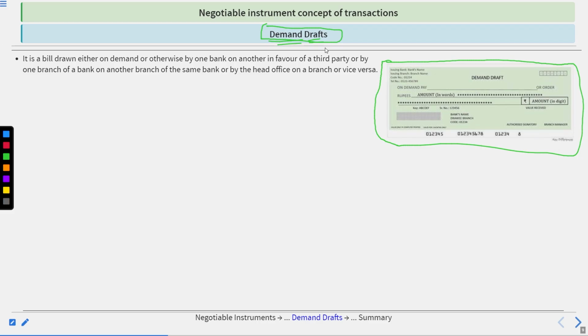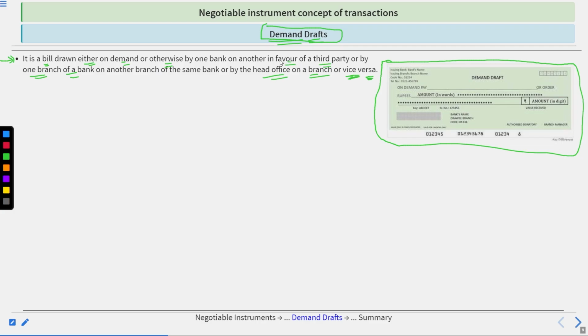Let's understand. It is a bill drawn either on demand or otherwise by one bank on another in favor of a third party, or by one branch of a bank on another branch of the same bank, or by the head office on a branch, or vice versa. Okay, to learn it again: it is a bill drawn either on demand or otherwise by one bank on another in favor of a third party.